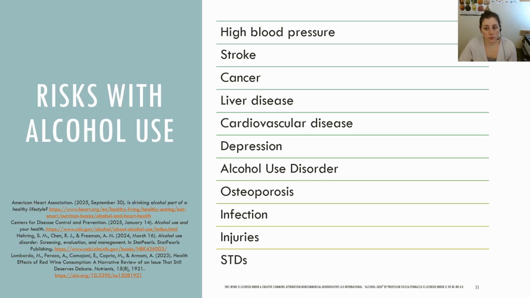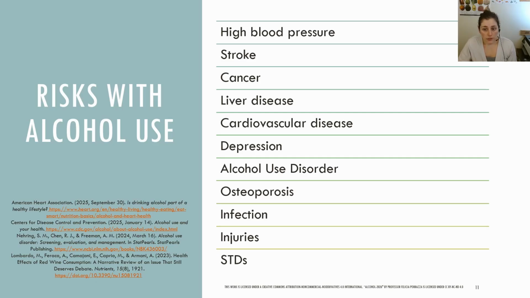High alcohol consumption can increase the risk of high blood pressure, stroke, cancer, liver disease, cardiovascular disease, depression, suicide, injuries, and alcohol use disorders. The risk of certain cancers is increased by chronic alcohol use, including breast, esophageal, oral cavity, pharyngeal, liver, colorectal, gastric, and pancreatic. Drinking any alcoholic beverages, including red and white wine, beer, and liquor, is linked with cancer.